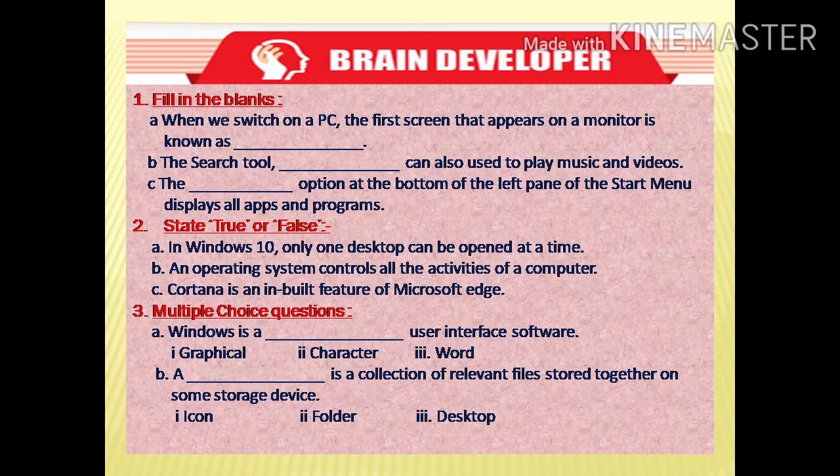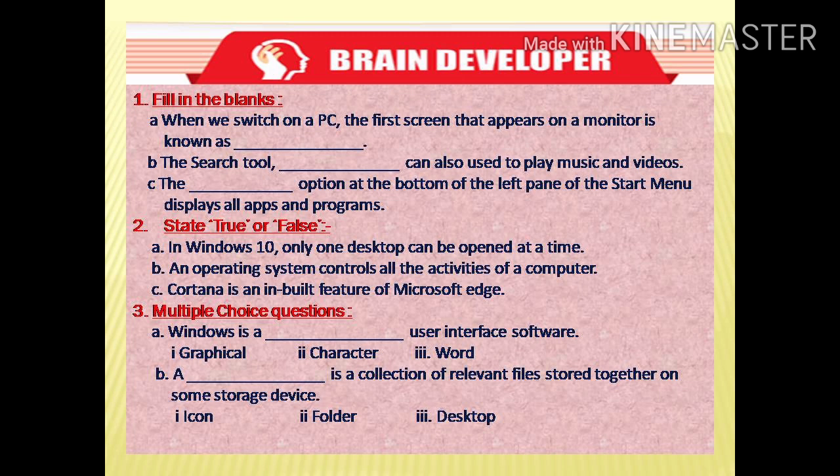C. The dash option at the bottom of the left pane of the start menu displays all apps and programs. Question 2. State true or false. A. In Windows 10, only one desktop can be opened at a time. B. An operating system controls all the activities of a computer. C. Cortana is an inbuilt feature of Microsoft Edge.